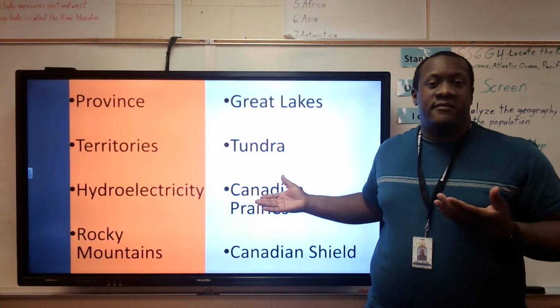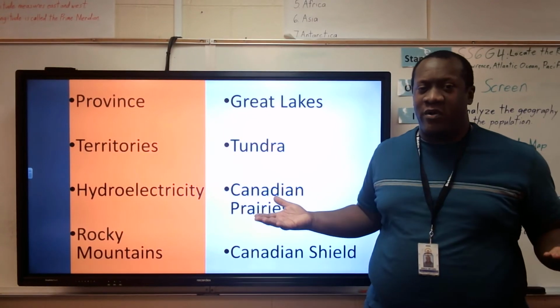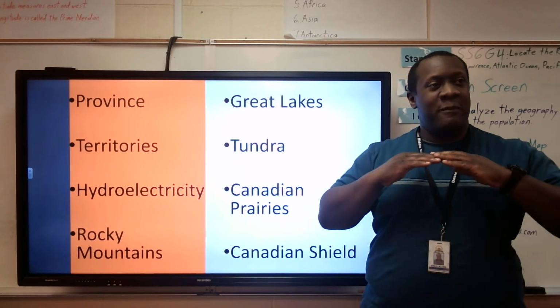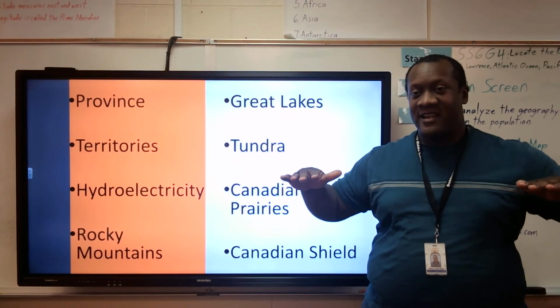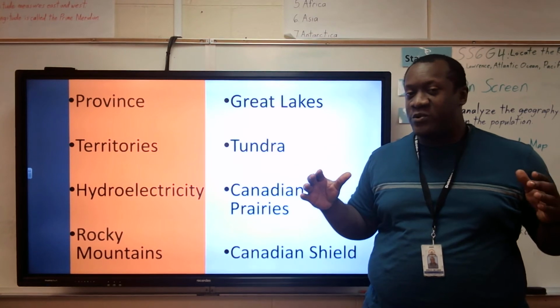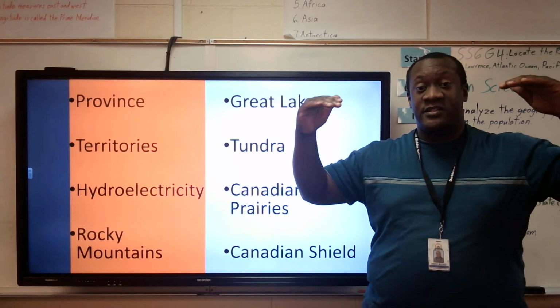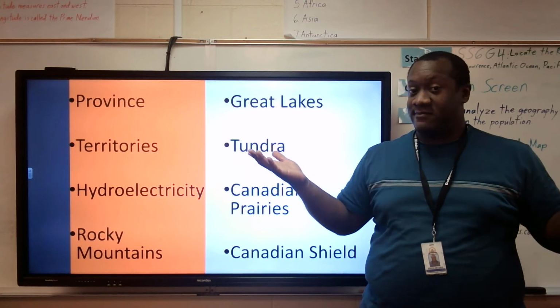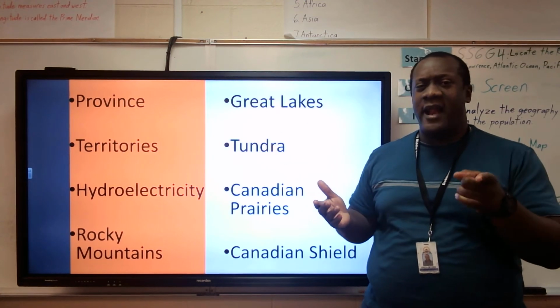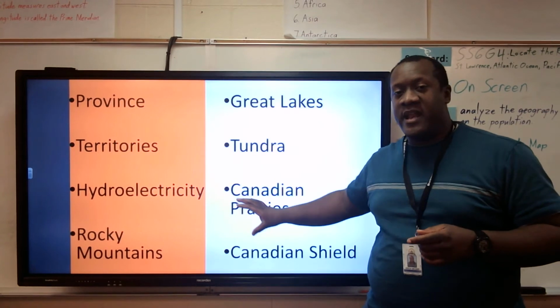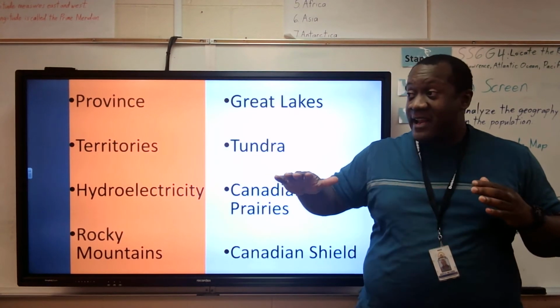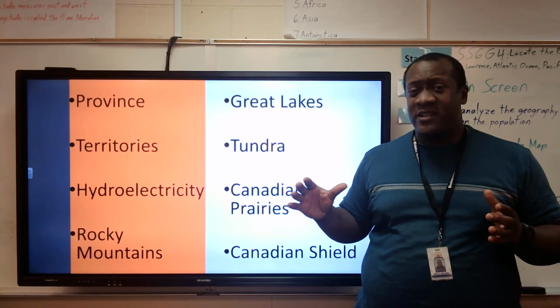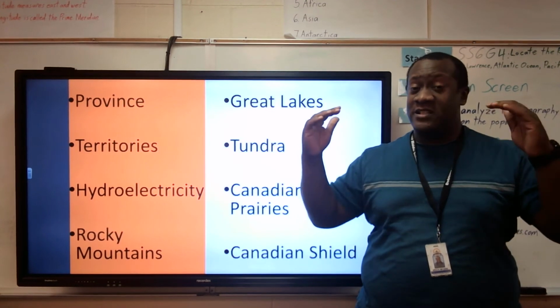Canadian prairies. These are prairies in Canada, but what is a prairie? Okay, think of a prairie. Prairies are going to be normally flat. They tend to be treeless. There's very few trees, but tall grass. So we're talking about a plain of tall grass. I hope that makes sense, and not an airplane, by the way, right? So Canadian prairies, think of flat, mostly treeless plains that just have lots of tall grass.